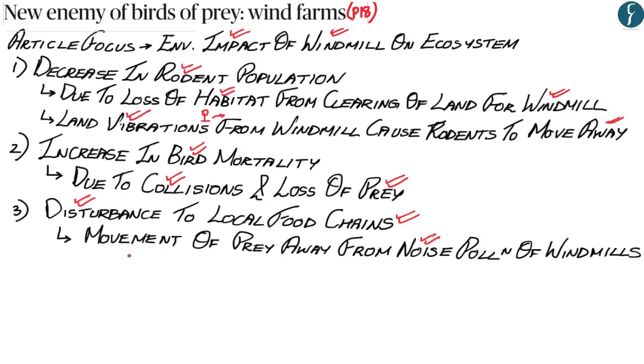And this movement of prey such as small rodents away from the area of windmills causes major disturbances to the local food chain. So now hopefully you've understood the three main environmental impacts of windmills that were given in both the articles. Now let us understand where this would be placed in your UPSC syllabus.